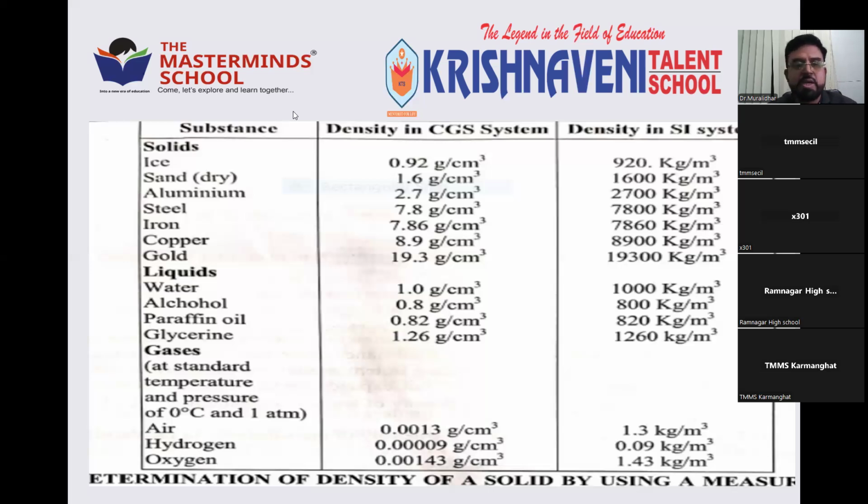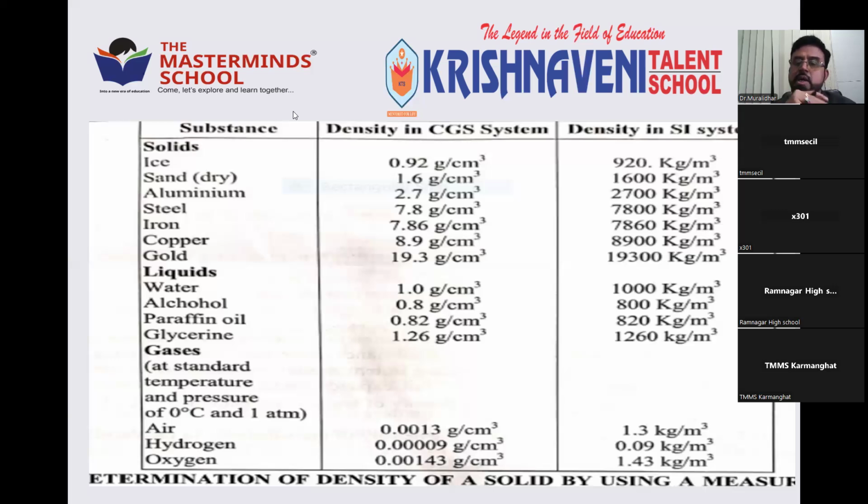Finally, by dividing them, you get the value as 19.3 gram per cc, 8.9, 7.8, whatever it may be, in different systems. So density is a derived quantity which is measured by separately measuring the mass of the body and the volume of the body. Clear?